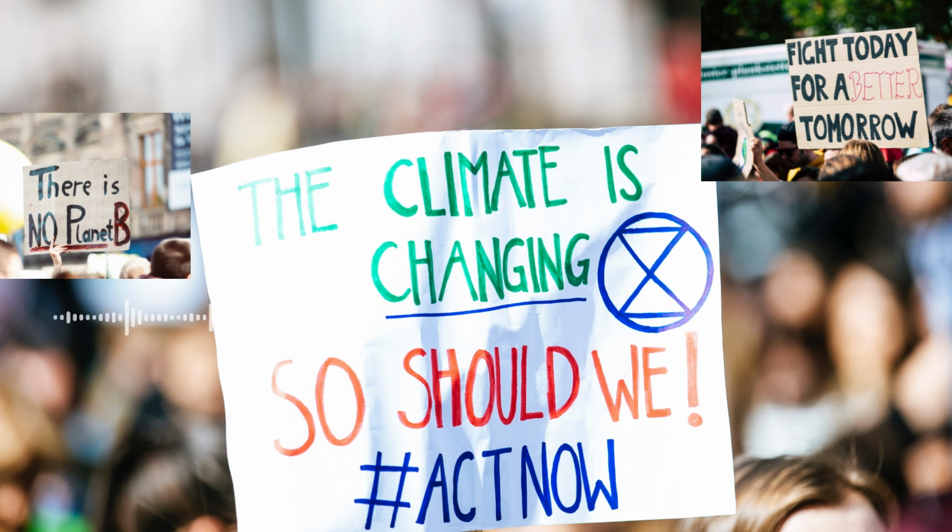The transition to a low-carbon economy can also provide opportunities for job creation and economic growth, particularly in the renewable energy sector. However, it's important to ensure that these opportunities are accessible to all and do not perpetuate social and economic inequalities.